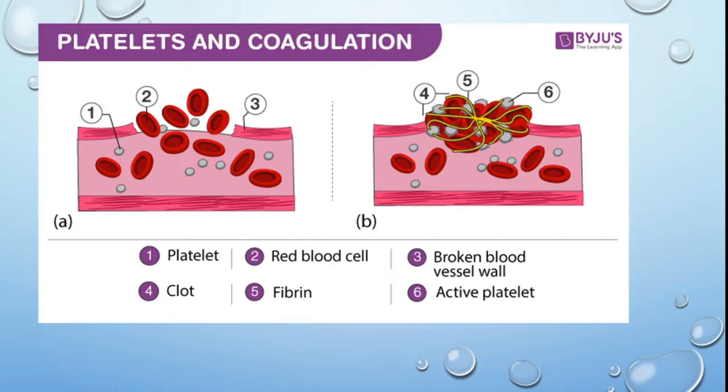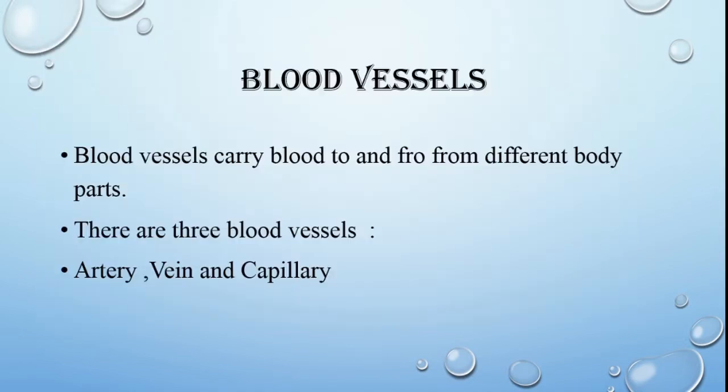Next, when we come to platelets, the main function of platelets is coagulation. Coagulation means it helps in clotting of blood. You can see the diagram here. If any cut or injury occurs in the body part, the blood starts oozing out, but with the help of protein thromboplastin, a network is formed around these blood cells and it stops the flow of blood out. It clots the blood there only.